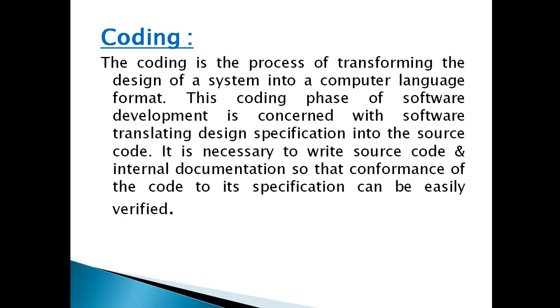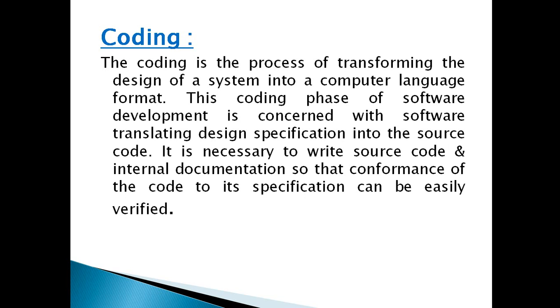This coding phase of software development is concerned with translating design specifications into the source code. It is necessary to write source code and internal documentation so that the conformance of the code to its specification can be easily verified. After the design process is over, the next phase is the coding phase.